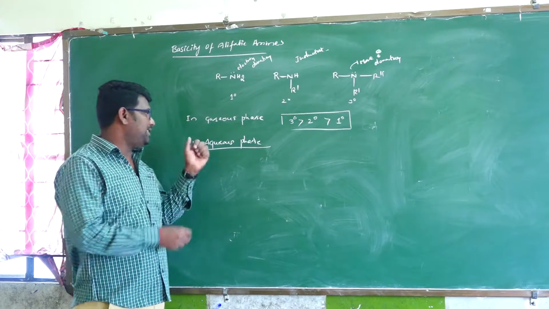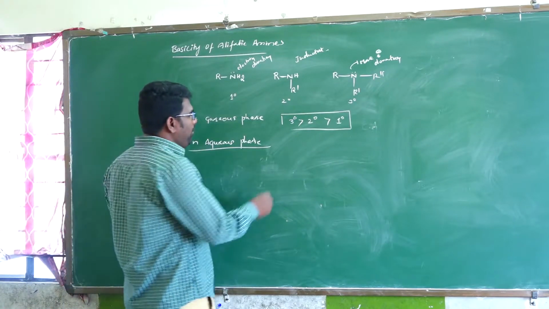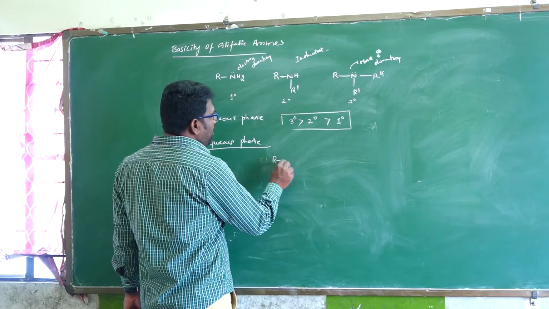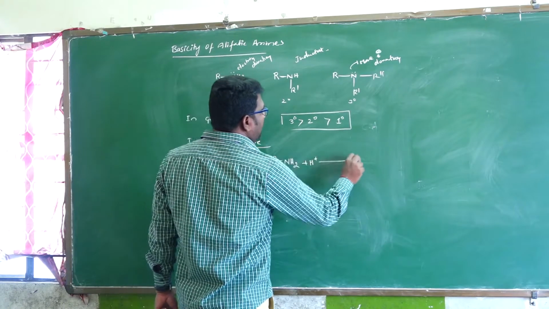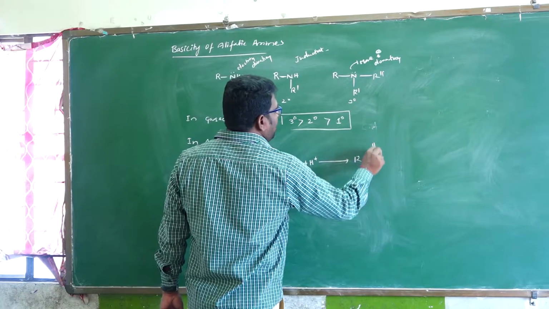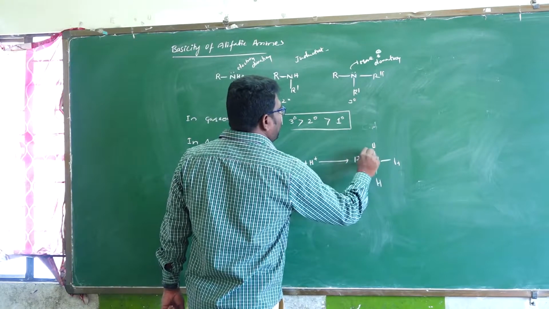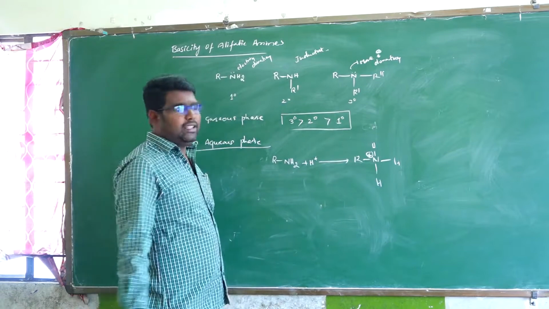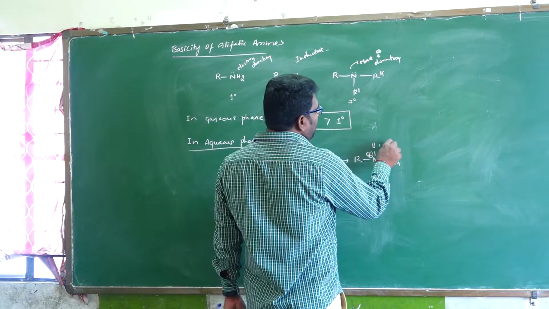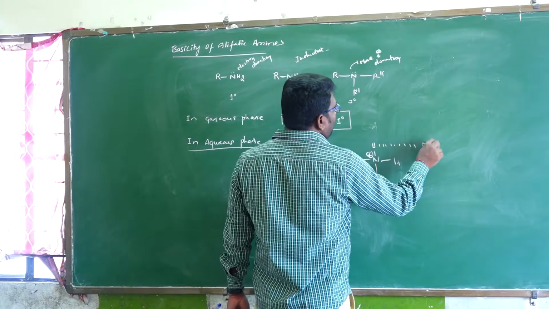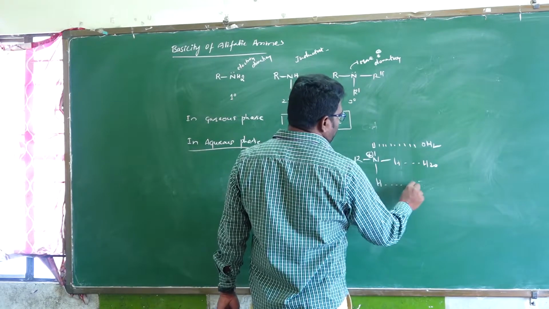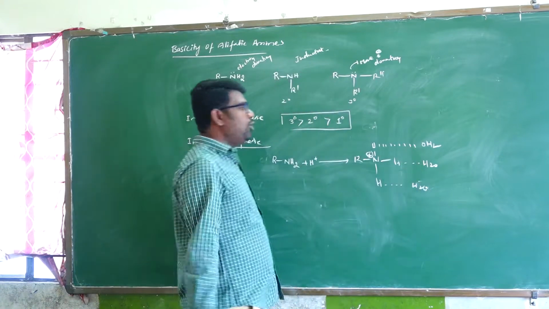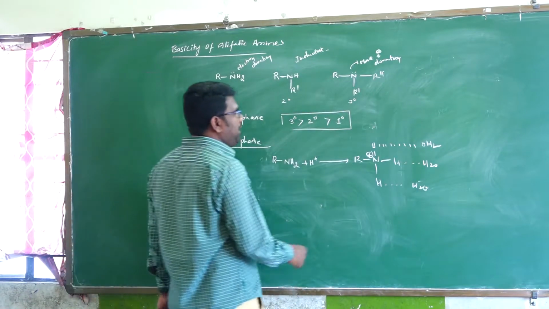These decide the basicity in aqueous phase. For example, primary amine RNH2 reacts with H plus to form an ammonium cation. This ammonium ion is solvated with water molecules, H2O. So primary amine is more